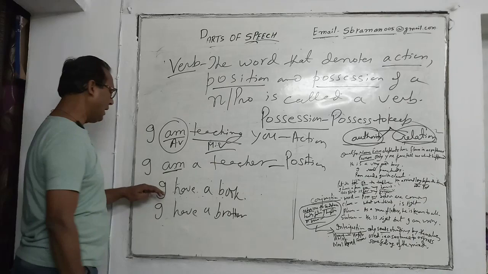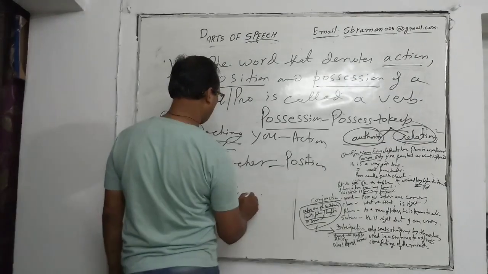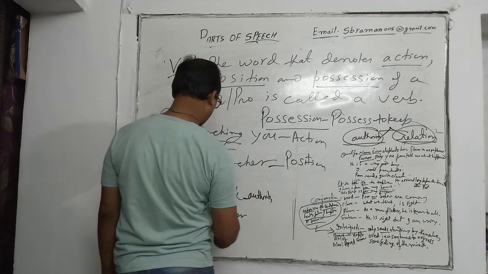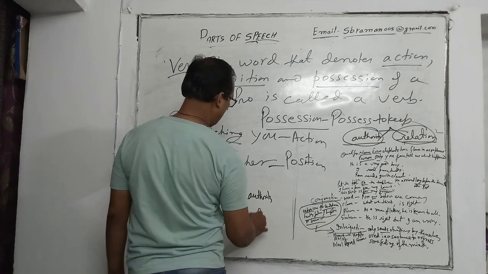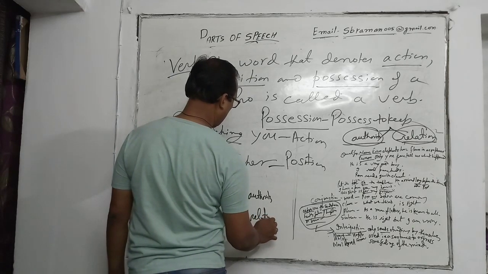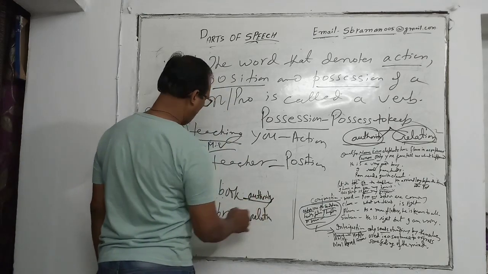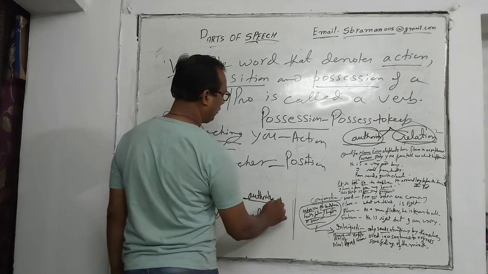Here we have authority over the book, so this shows authority, and we have a relationship with the brother, so this shows relationship. Okay, this have shows authority and this have shows relation, and both become possession.